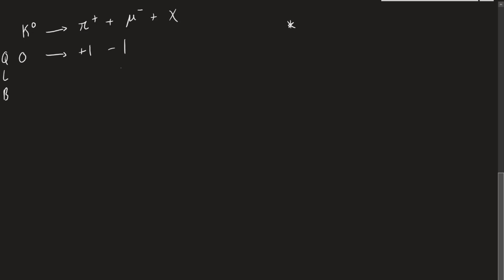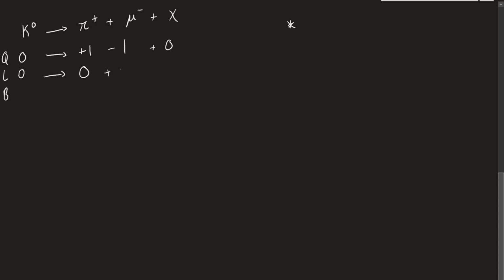This is then -1. So this, in order for things to be conserved, must also be 0. Okay, because if we know this whole side has to add up to be neutral, and +1 minus the 1 gives us the 0, this has to also be 0. Because if it was any other charge, then one side of the equation would be charged and not the other. Lepton number, K0 is going to be 0 because it's not a lepton. Neither is pi plus because these are both mesons.